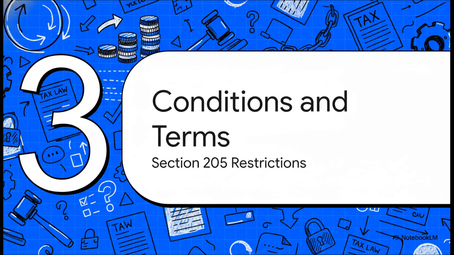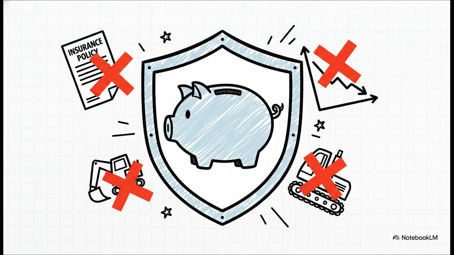Now, let's look at Section 3, Conditions and Terms, specifically the Section 205 restrictions. If you want to benefit from those Section 202 rates, Section 205 steps in and dictates that you've got to let go of specific deductions. Most notably, this means waving goodbye to deductions under Section 123, which is the new Act's equivalent of our trusty old Section 80C.